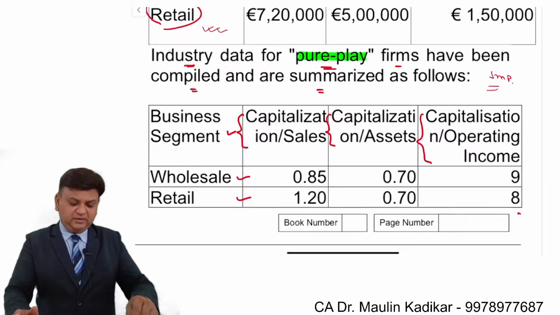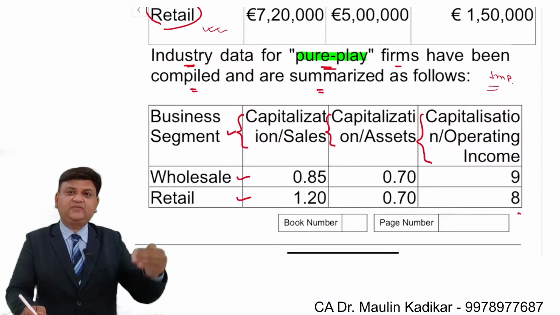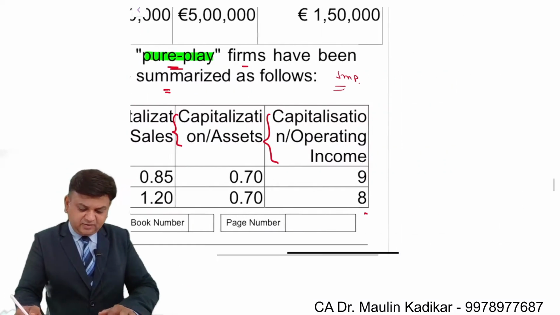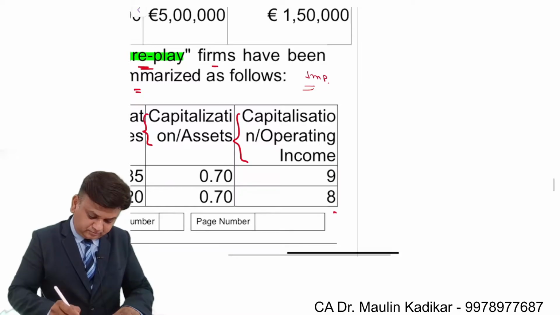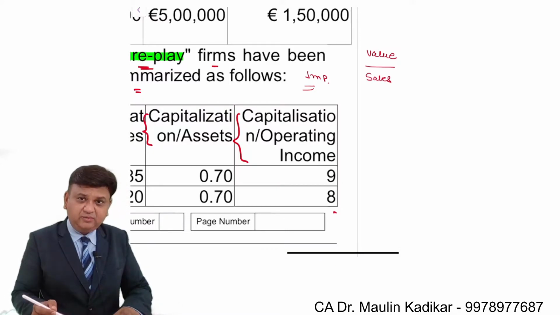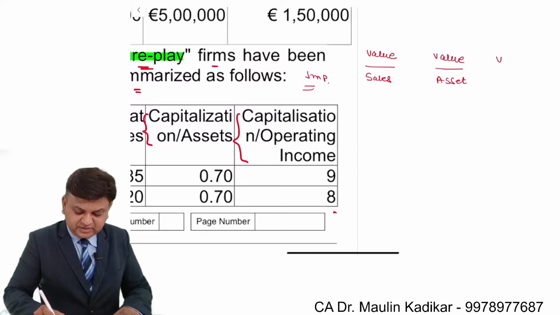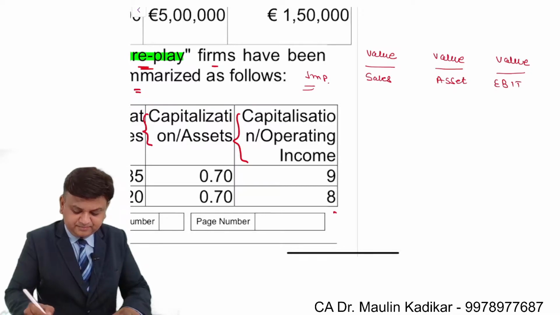Now what I have done, I have made the calculation of certain ratios taking into account the companies which are dealing in the pharma sector, and I have made the calculation like this. What is the value of the company for every 1 rupee of the sales value? What is the value of the company for every 1 rupee of the asset value? What is the value of the company for every 1 rupee of the operating income?